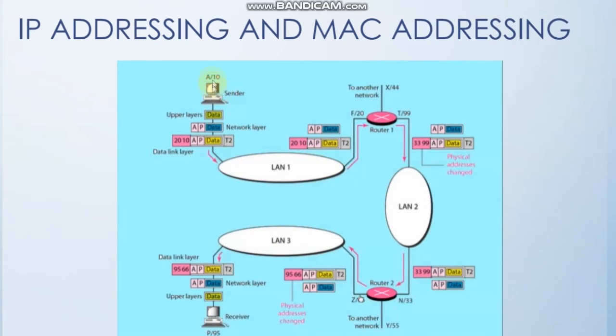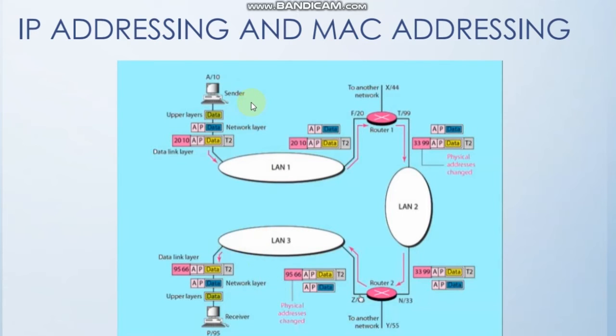The sender has the IP address A and the receiver has the IP address B along with MAC address 10 and 95. Again, for simplicity, I haven't used the real IP addresses and MAC addresses. In reality, IP addresses would depend upon whether it is IPv4 or IPv6, and MAC addresses are of size 48 bits. But for simplicity, I have represented them like this.